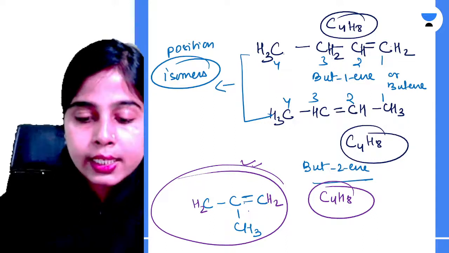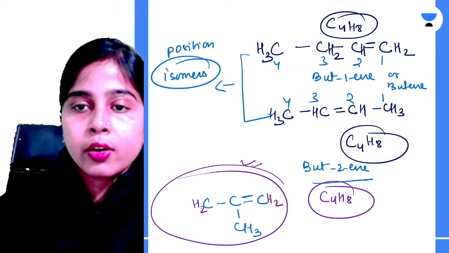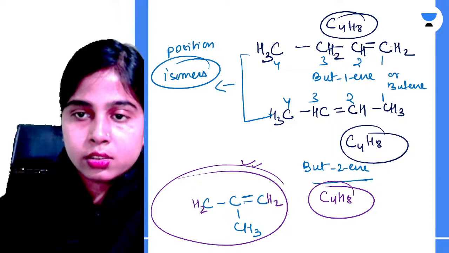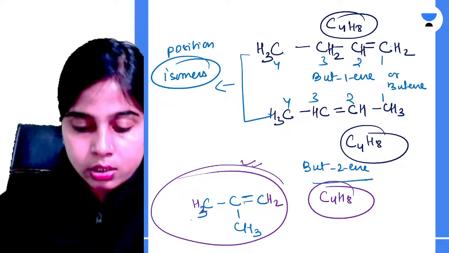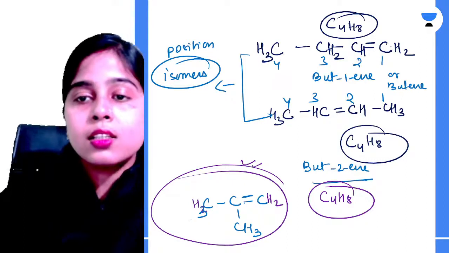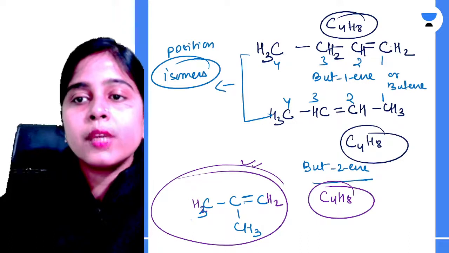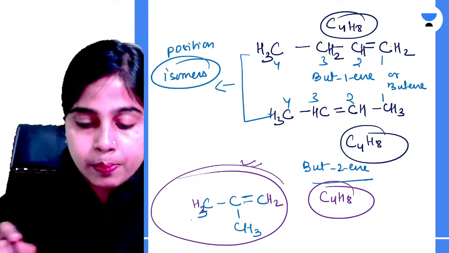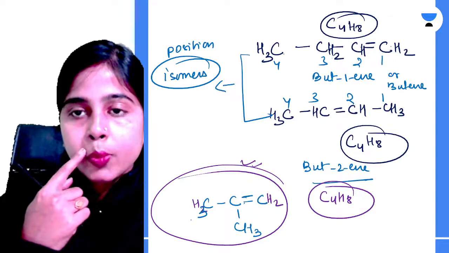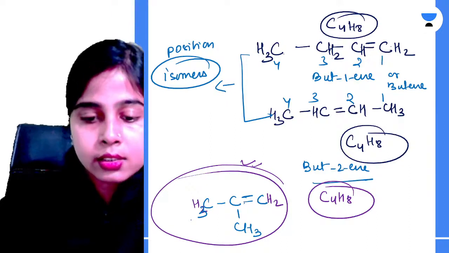So I hope it is clear. Yes. So this is your chain isomer of butene and but2-ene. Okay, position isomers means where there is a difference of the position. Yeah, 2 methyl propene is a chain isomer of butene. Clear? I hope it is clear.